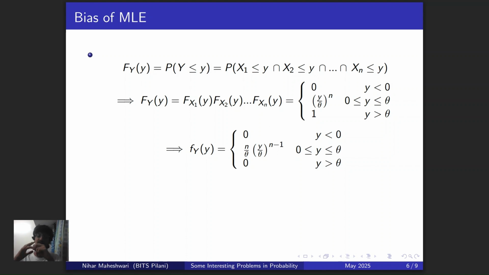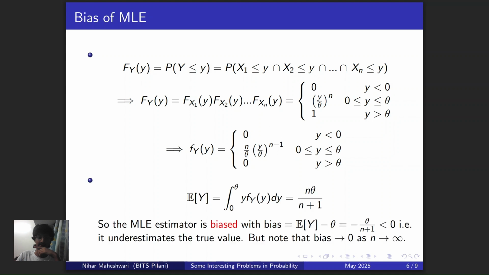Cool. So now that we've gotten this expression, I think it's time that we try calculating the expected value, which will just be the integral of y times f_Y(y), right? So you do that on the interval from 0 to theta, and you are finally just going to get something like this. You're going to get n theta divided by n plus 1. That is not equal to theta. That means that your MLE estimator is actually biased. And over here you can see that the bias is negative. If the bias is negative, that means your MLE is actually underestimating the actual parametric value.